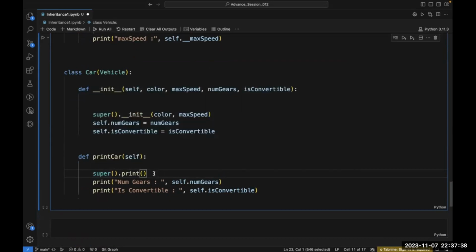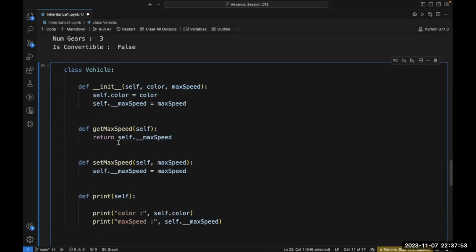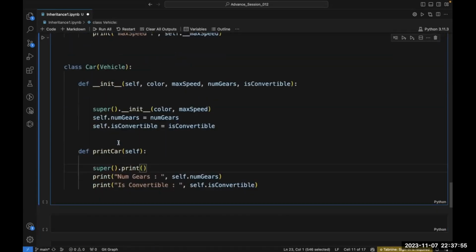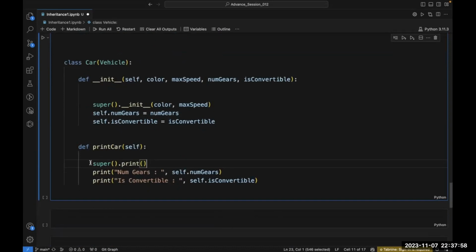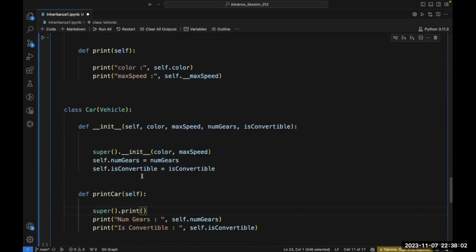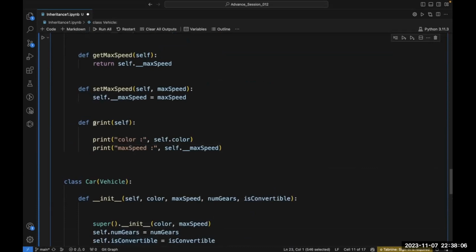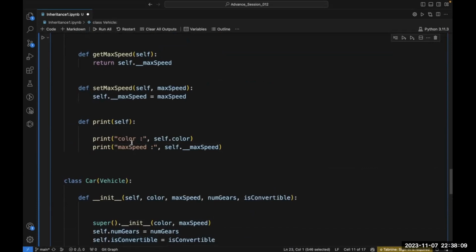Ruchi, can you understood this? Are you getting this? What is the super, or what is the parent of this car class? Vehicle is the parent of this car class. So I am calling this super dot print. That is, I am calling from the super class, call this print. Now I am calling this print.